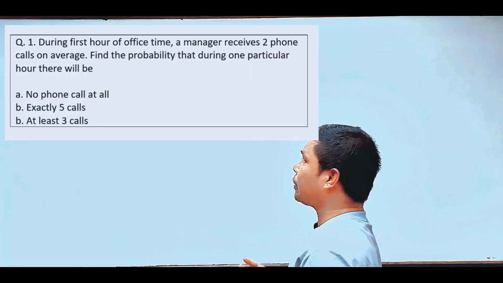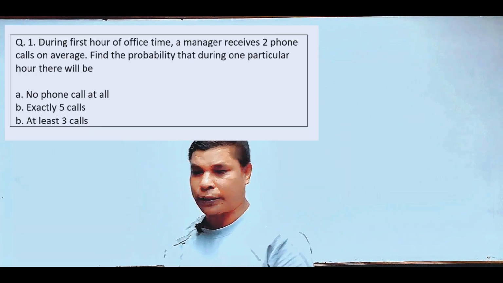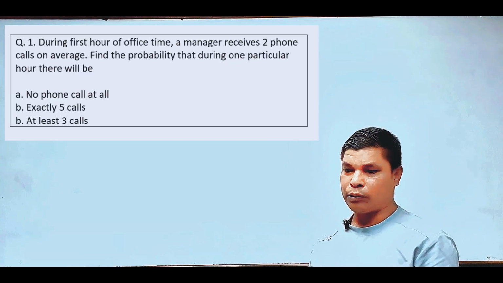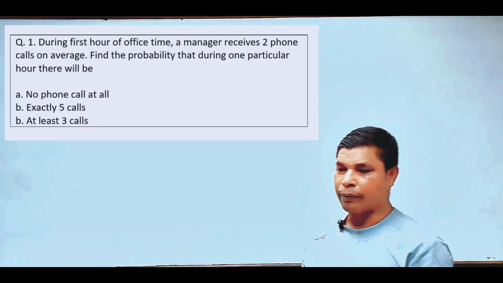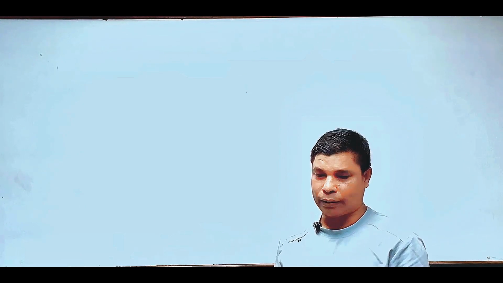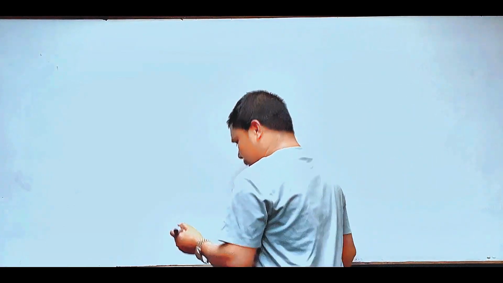We understand the Poisson distribution from one example. The example is: during the first hour of office time, a manager receives 2 phone calls on average. Find the probability that during one particular hour there will be no phone call at all, exactly 5 calls and at least 3 calls. So as per the example, we are given the information